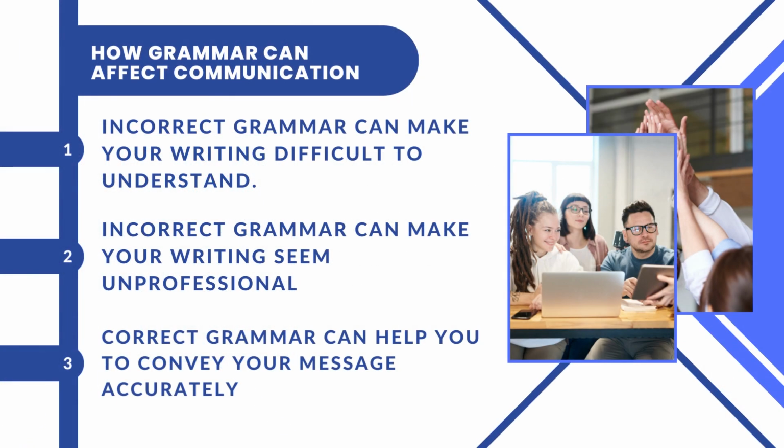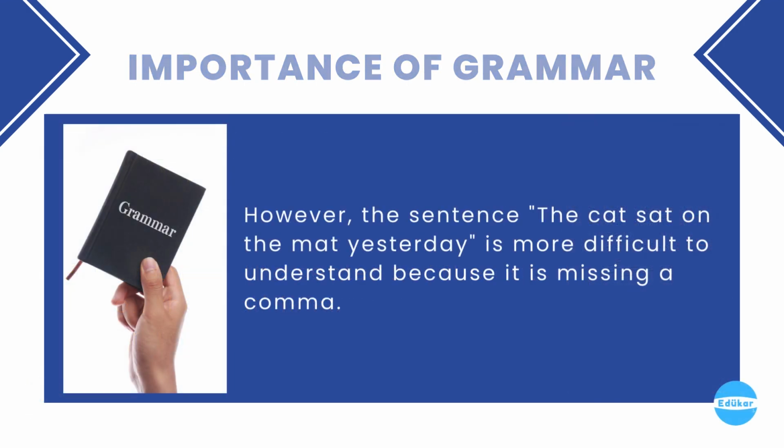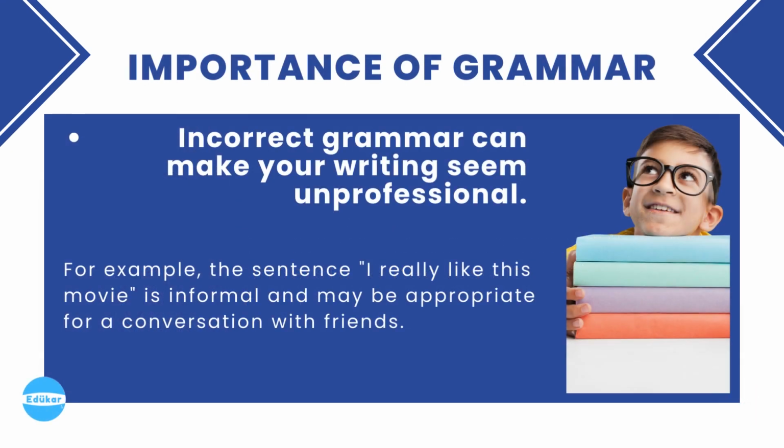Here are some examples of how grammar can affect communication. Incorrect grammar can make your writing difficult to understand. Incorrect grammar can make your writing seem unprofessional, and correct grammar can help you to convey your message accurately. 1. Incorrect grammar can make your writing difficult to understand. For example, the sentence, "The cat sat on the mat," is easy to understand. However, the sentence, "The cat sat on the mat yesterday," is more difficult to understand because it is missing a comma.